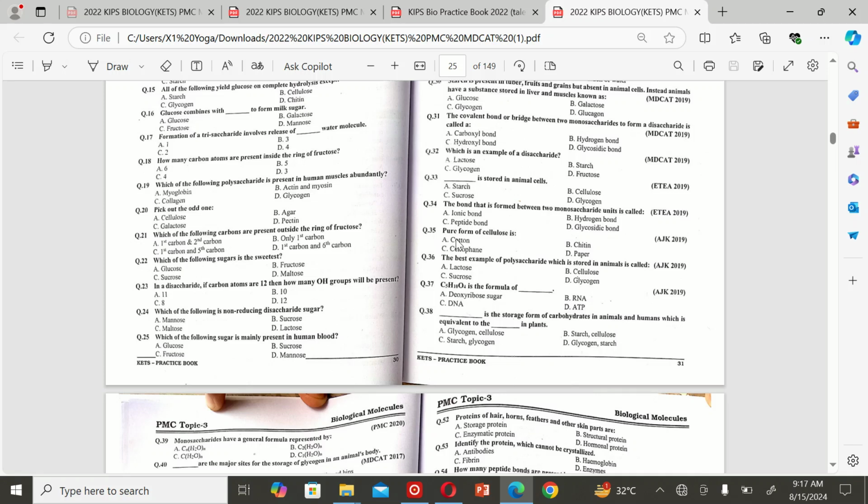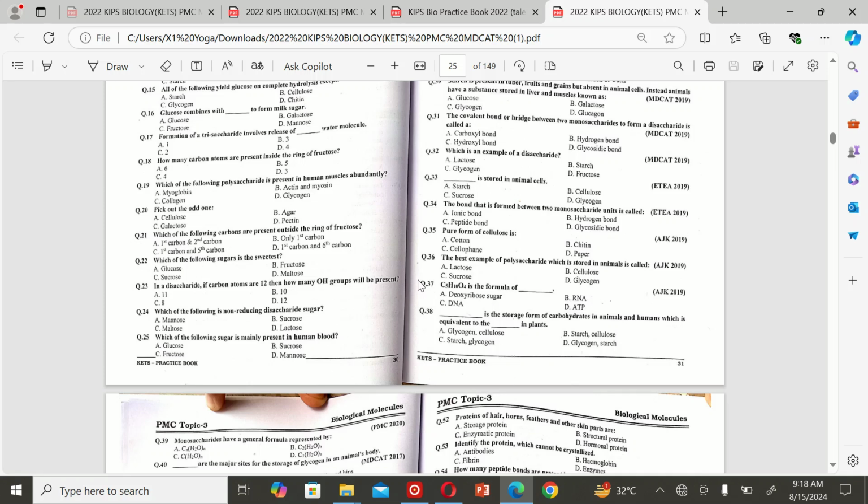The next MCQ is: pure form of cellulose is A cotton, B chitin, C cellophane, and D paper. So the correct option is A cotton. The next MCQ is: the best example of polysaccharide which is stored in animals is called A lactose, B cellulose, C sucrose, and D glycogen. So the correct option is D glycogen.